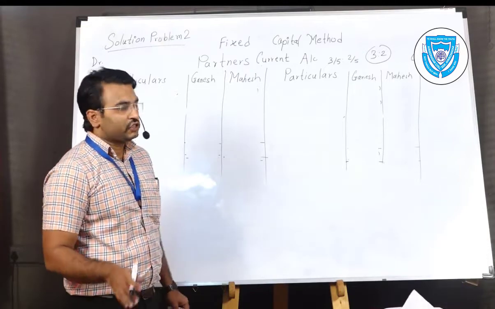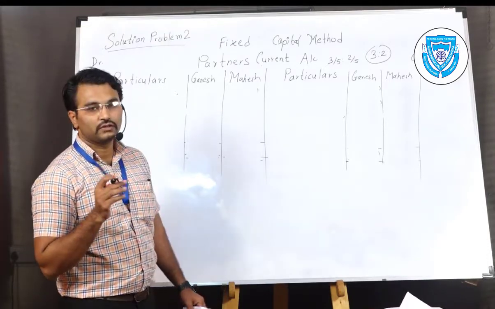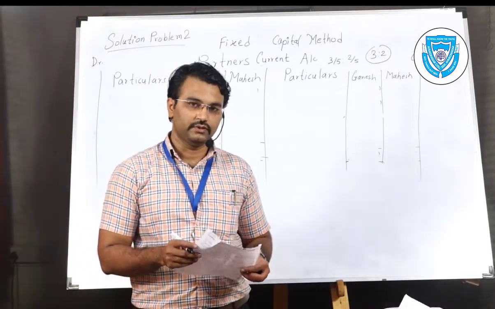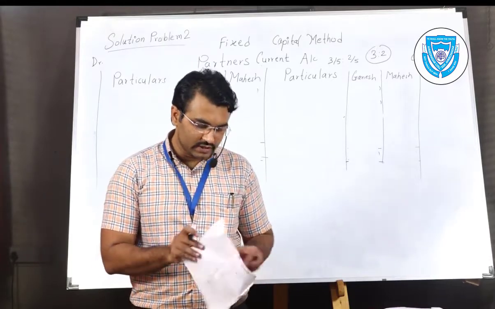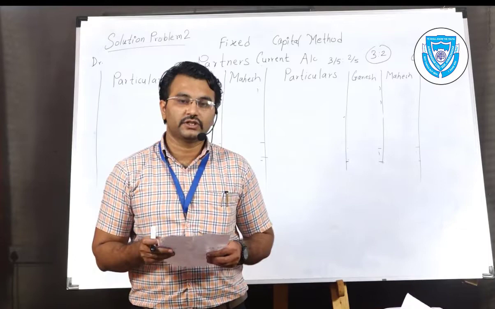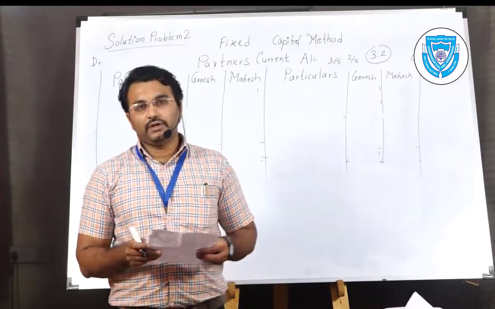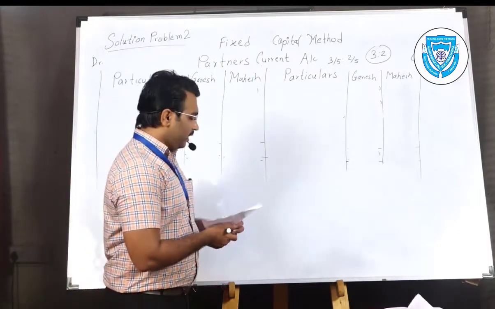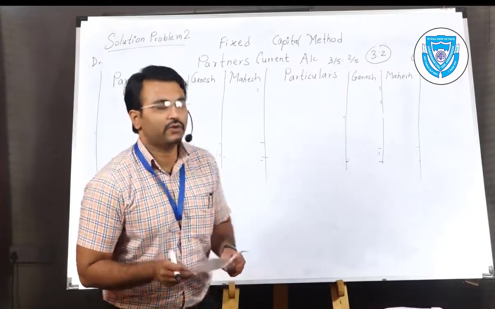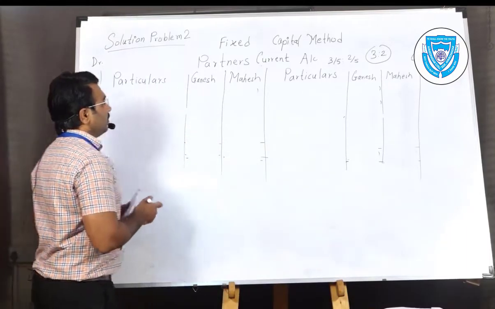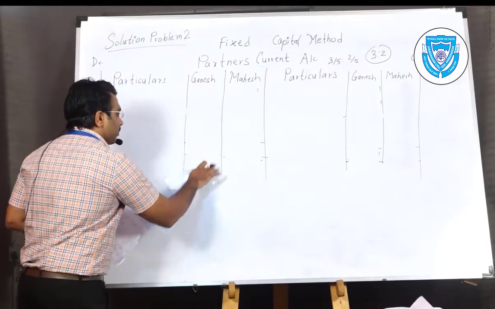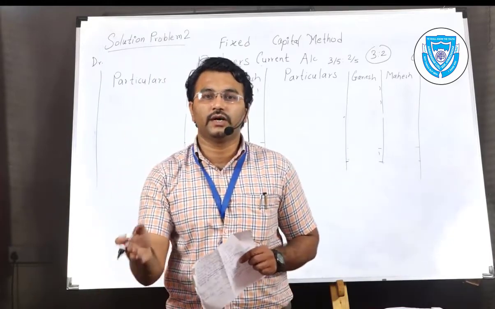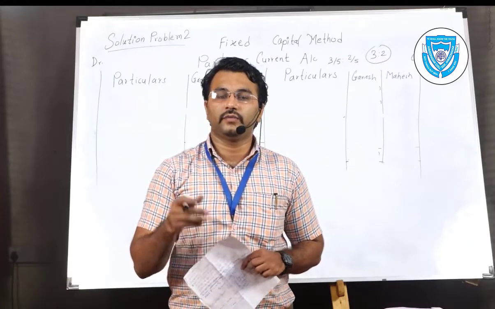Just the method is changed. Now firstly we are going to write the current account. Current account balances are not given in this problem. The capital balances are given in the first line, that is 1,50,000 is the capital of Ganesh and Mahesh's capital is 1,20,000. Let's go to the next line where the drawings are provided. What are the drawings? The figures are 20,000 and 22,000. Now drawings, net profit, interest on capital, interest on drawings, salary to partner, commission to partner, other remuneration to the partner, net profit, net loss.